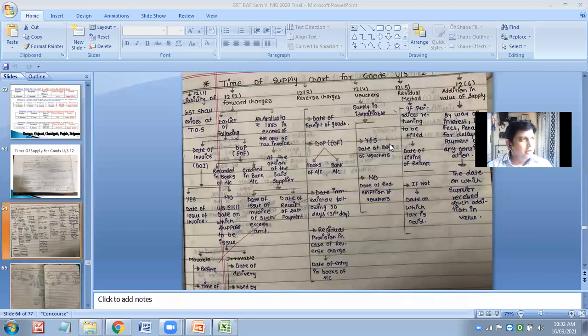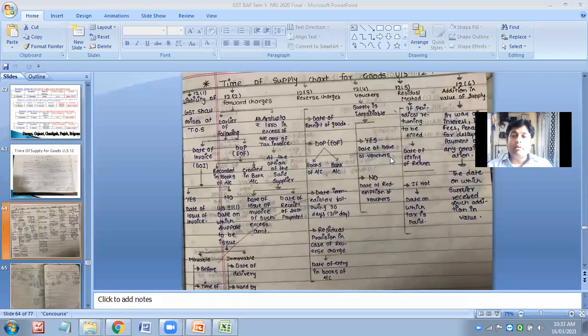Then whatever the voucher I have, I can identify and redeem those vouchers. In such cases, if the voucher is identifiable, then the date of issue of voucher will be the time of supply.